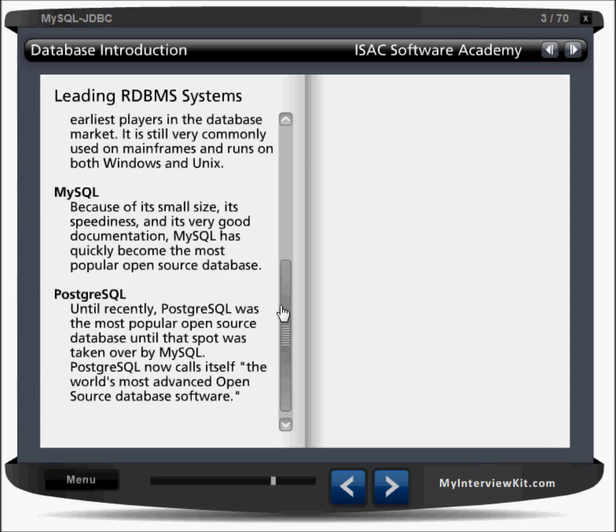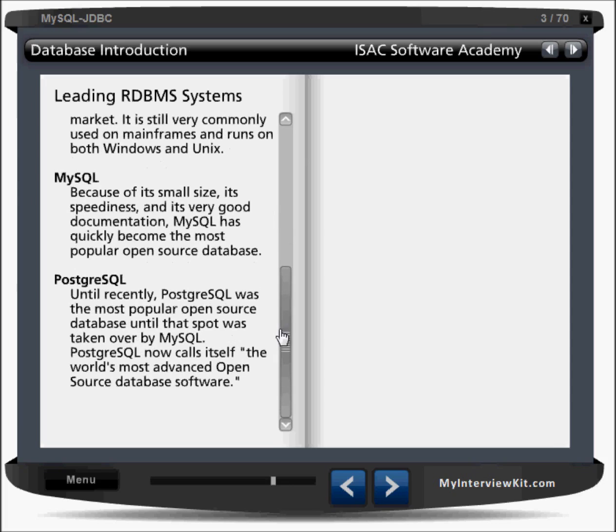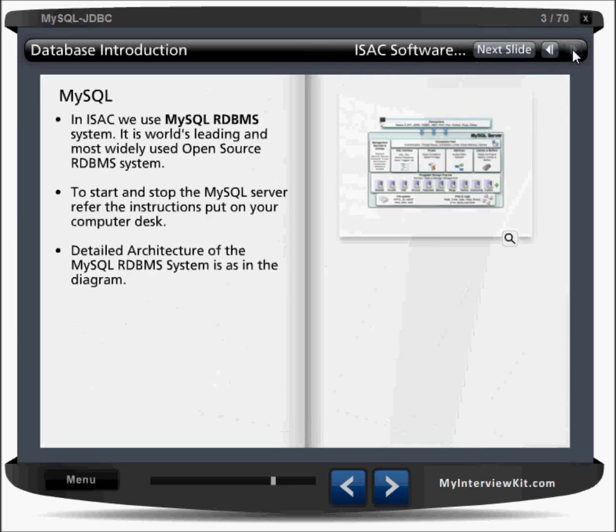Now MySQL, because of its small size, its speediness and its very good documentation, has quickly become the most popular open source database. Another open source database is PostgreSQL. Until recently, PostgreSQL was the most popular open source database until that spot was taken over by MySQL. PostgreSQL now calls itself the world's most advanced open source database software. So we have seen some details on databases, RDBMS and different products. Now we'll look at MySQL here.